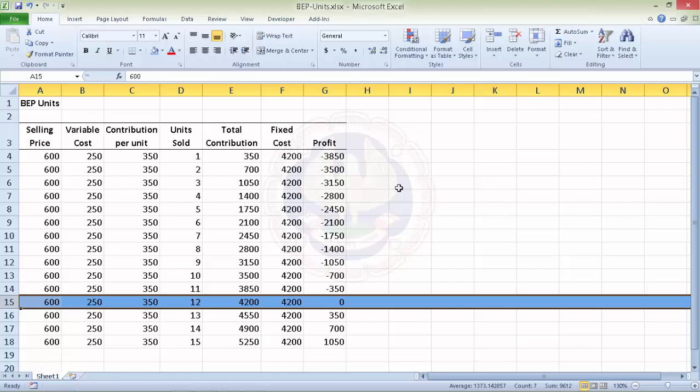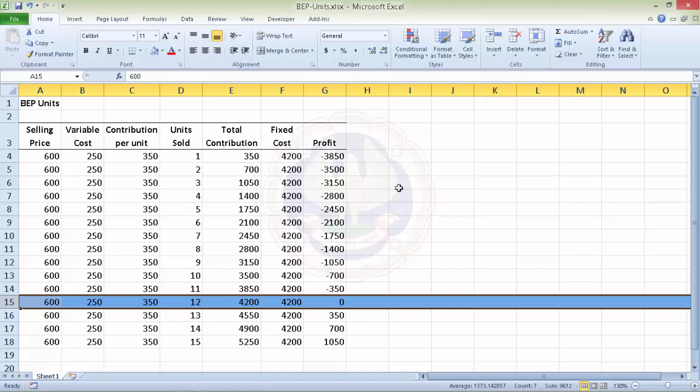Now let's consider another case where we have to make pricing decisions. Excel can also be used for taking decisions on product pricing. When large size data is to be handled, Excel can be really useful in such cases. Let's imagine a company manufacturing cricket bats, which can be sold for a price ranging from 300 to 1000, let's say. And the variable cost, let's assume it at 250, and the fixed cost is 10 lakhs. Now we want to calculate how many bats should be produced to achieve break-even point.